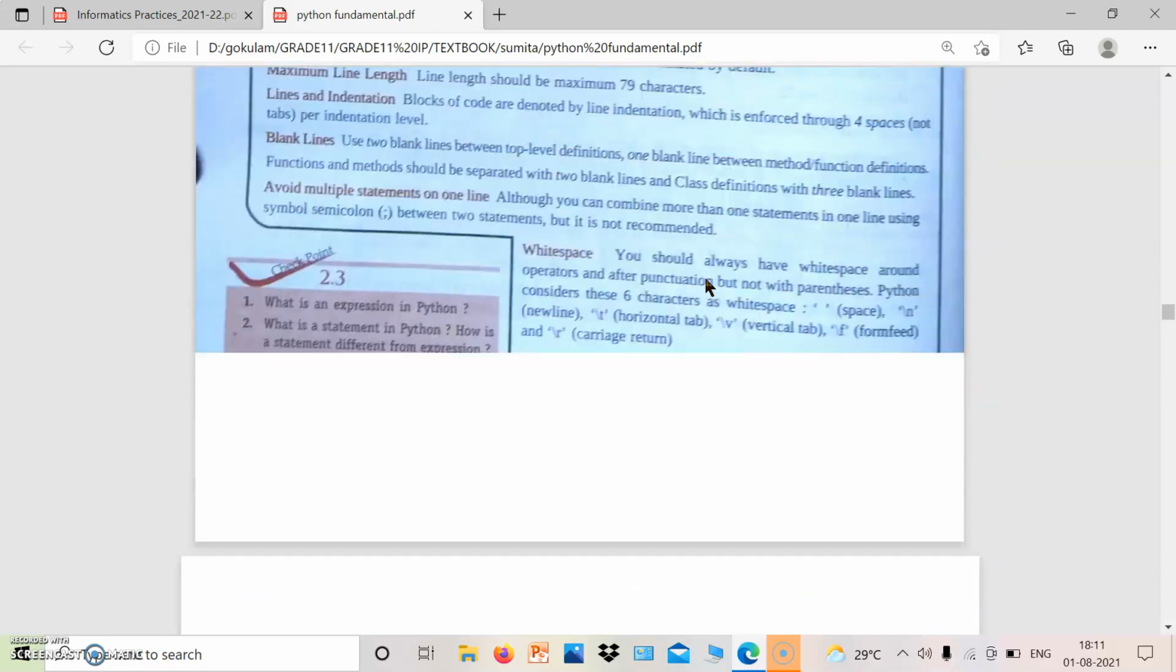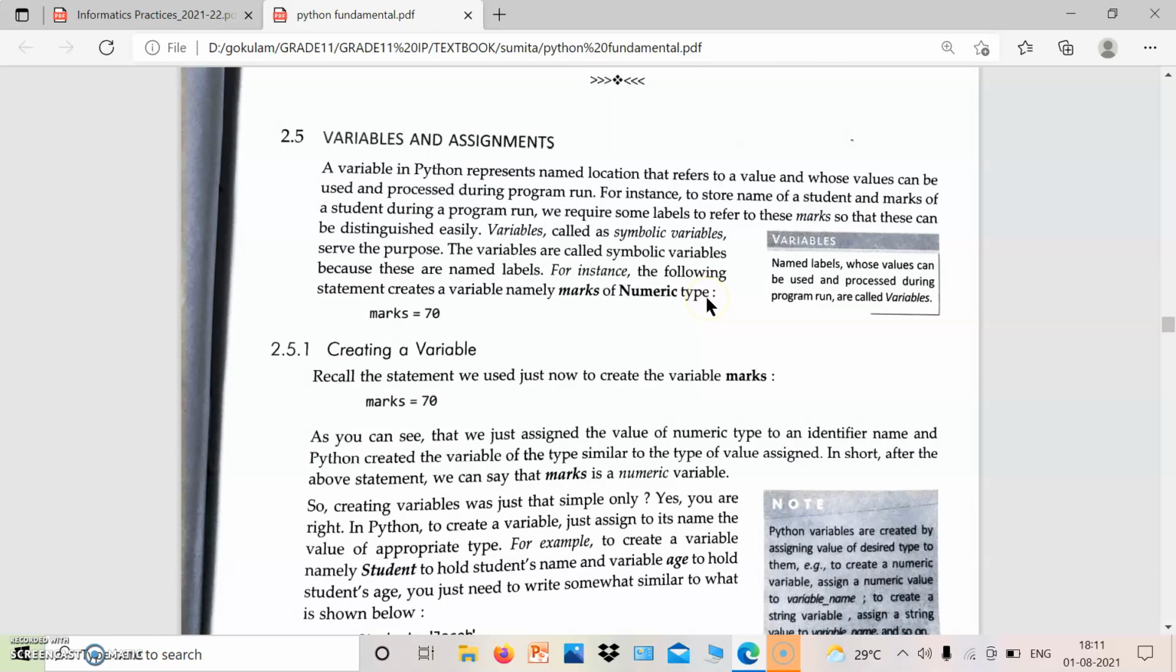In today's class we are going to discuss variables and assignments. We already studied the topic of variables, so let's revise that topic again. In tokens, there are many classifications. They are keywords, identifiers, operators, punctuators, data types, etc.